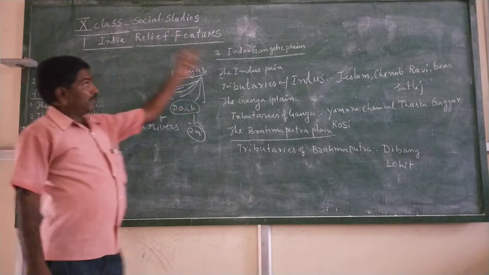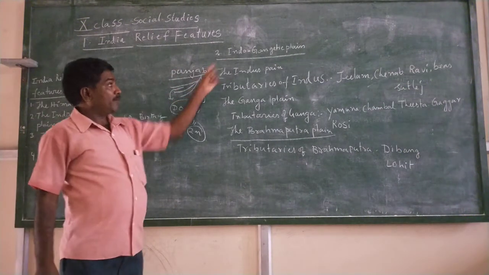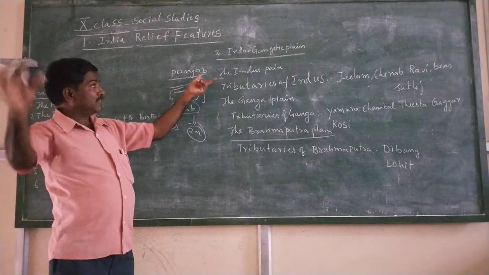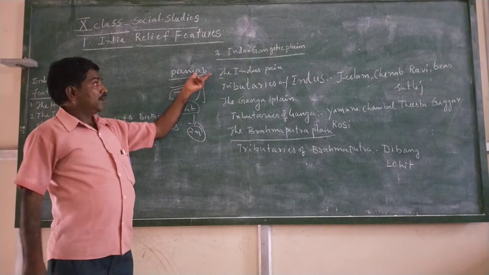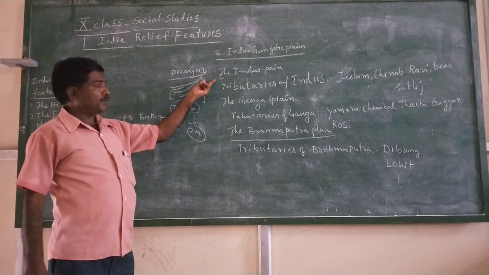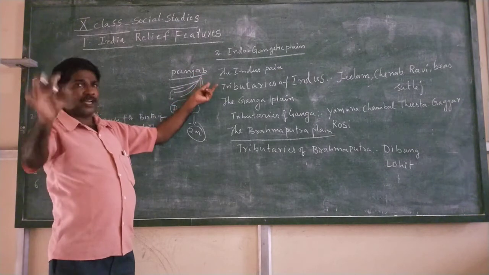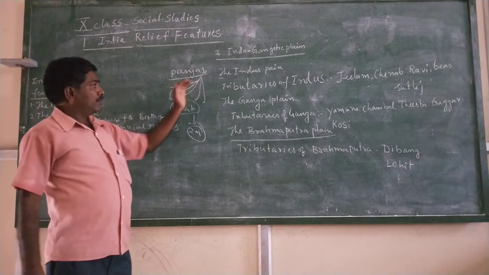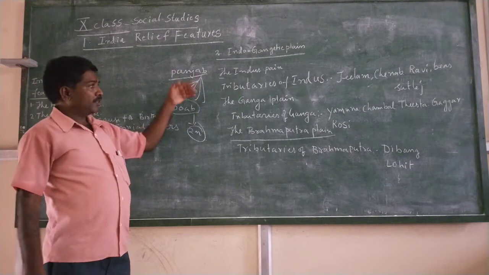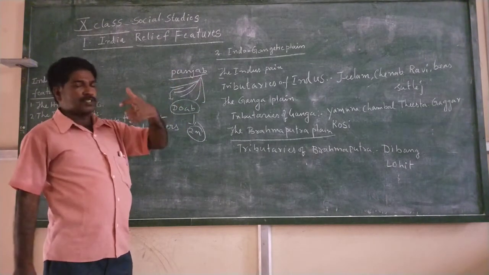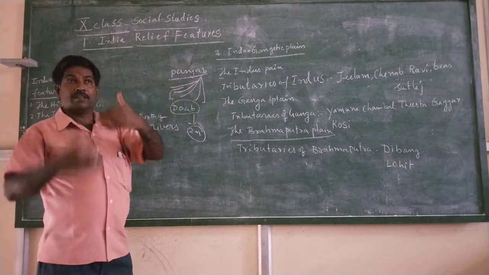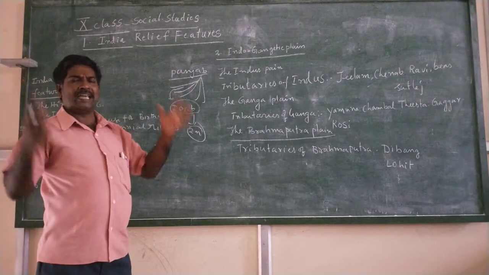Later, the Indus River formed a plain area, a fertile land area, the majority of which is in Punjab and Haryana. Here the lands are used for agriculture, mostly for paddy and wheat. Because water flows in the rivers 365 days, they grow 3 types of crops, use hybrid seeds, and export worldwide, getting high income.